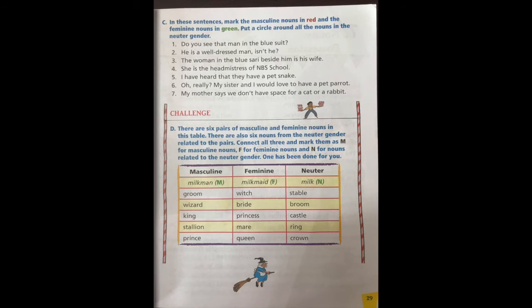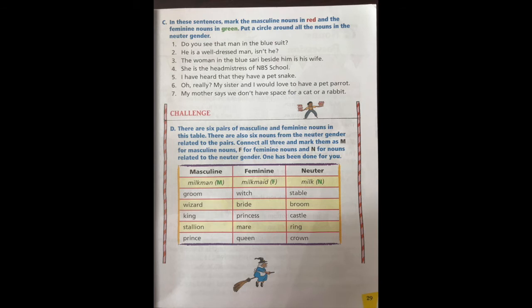Next, number 4. She is the headmistress of NBS school. So here headmistress is feminine. Alright. So you will mark it with green. Okay. Now do the remaining 5, 6, 7 and then I will display the answers on the screen.